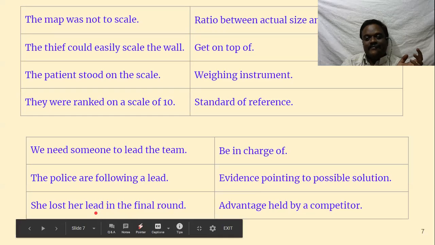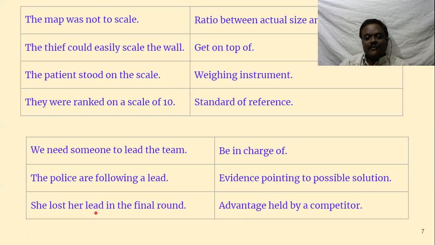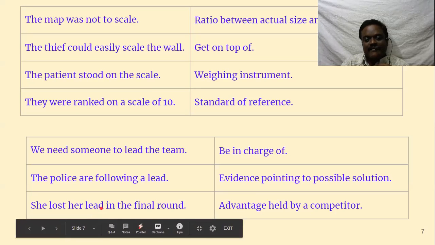She lost her lead in the final round. Lead means, usually, in a running race, some 10 people are running and one participant will be in the lead. Lead means she is in an advanced condition. But sometimes at the final stage, the one who is leading may go back. So here, she lost her lead in the final round. For almost all rounds she was leading, but in the final round she lost the lead. That means advantage held by a competitor.